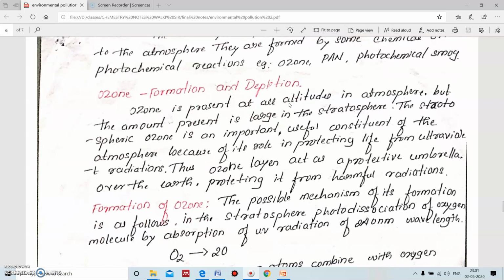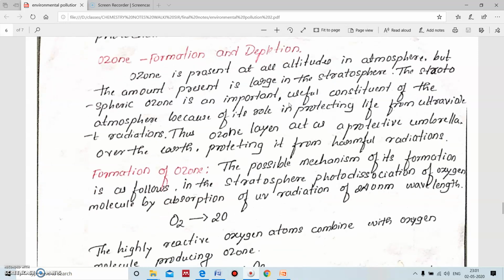Now we are going to discuss ozone formation and ozone depletion. Ozone is present at all altitudes of the atmosphere. At the lower level, it helps to trap the heat to keep the earth warm, and in the stratosphere, it helps to filter the UV radiations which are going to reach the earth. If the UV radiation reaches the earth, it will create harmful effects on human health, which may lead to the formation of skin cancer.